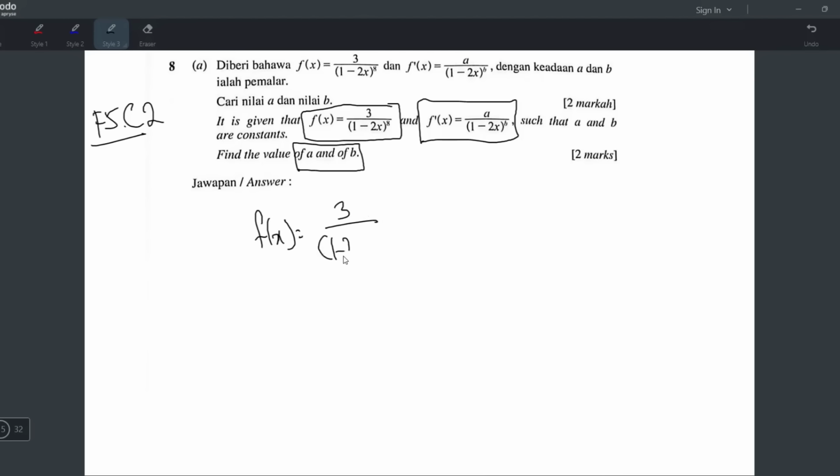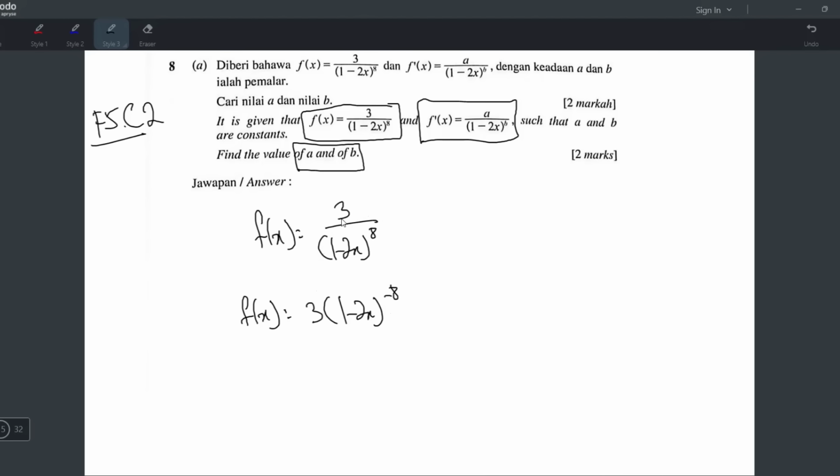So 3 over (1 minus 2x) power 8. This one I will not kembang, takkan I nak kembang power 8. Tapi dia ada x bawah, so boleh naik atas. Dia jadi 3 times (1 minus 2x) power negative 8. Tapi ada case yang tak boleh naik.